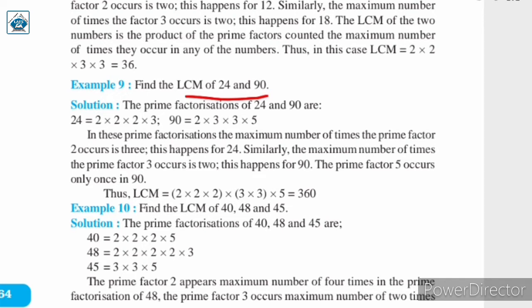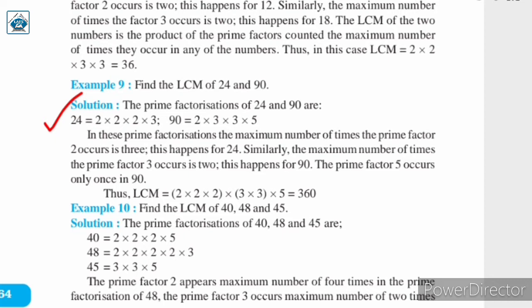Before that we will do the prime factorization of 24 and 90. 24 is written as the product of primes as 2 multiplied by 2 multiplied by 2 multiplied by 3. Similarly 90 is equal to 2 multiplied by 3 multiplied by 3 multiplied by 5. So these are the prime factorizations and here we have to find the LCM.